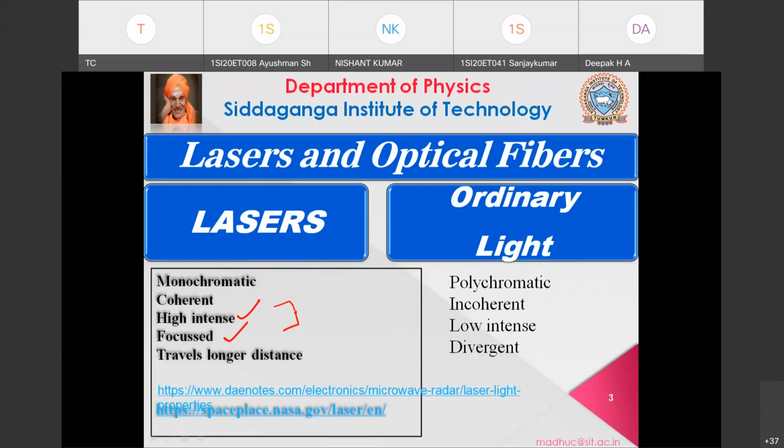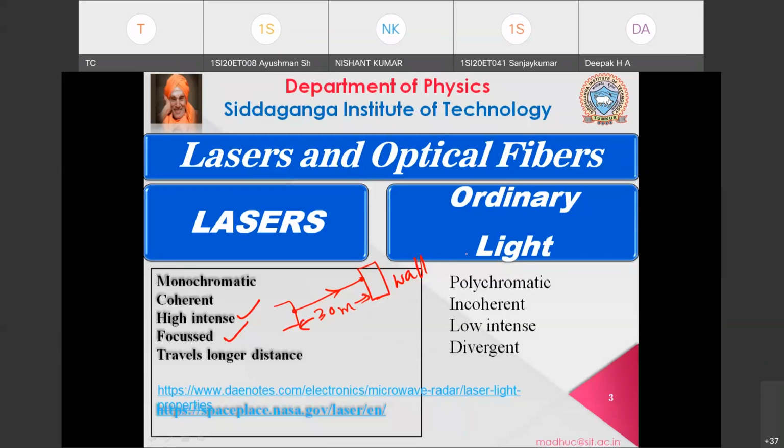If you take a light with a very small diameter and make it fall on a wall, let us assume this is a wall, then what happens? This diameter will be almost the same as the starting diameter. Let me call this a 30-meter distance.